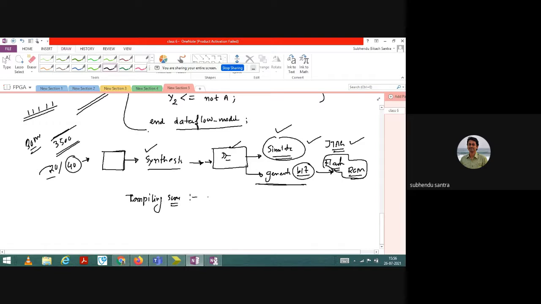In that compilation score, you will find that it shows, let us say, 100 transistors used out of 10,000. Let us say you have selected Spartan 3E, so mostly 10,000 or more transistors are available on the board. After execution, it will show that 100 transistors are used out of 10,000.